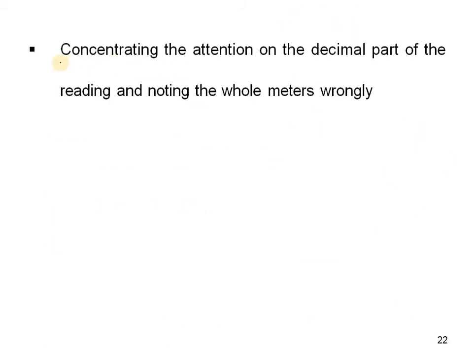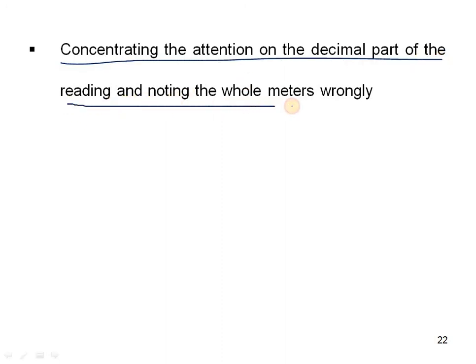And next one, concentrating the attention on the decimal part of the reading and noting the whole meters wrongly. So when we are seeing the leveling staff, the readings which are there, we are writing them wrong. That is because we don't know how to see the measurements and write the readings. So that is due to the attention on the decimal part. The decimal part which you see from the instrument looks like some measurement, but we don't know what measurement we have to write. So then we are writing the wrong measurements in the field book.